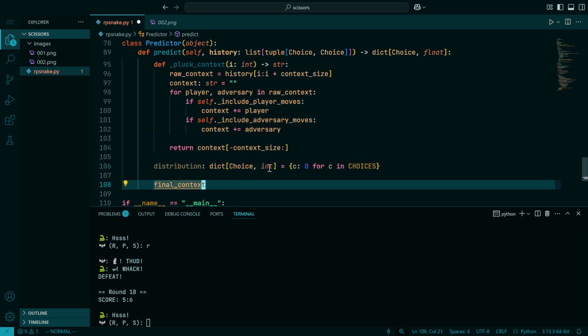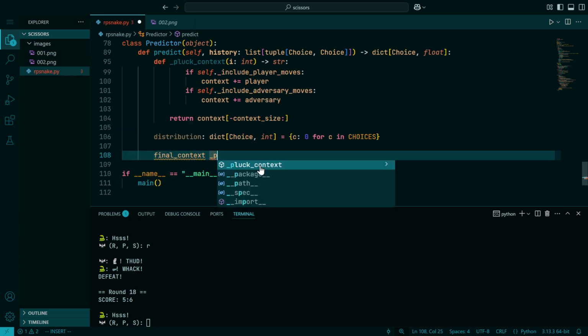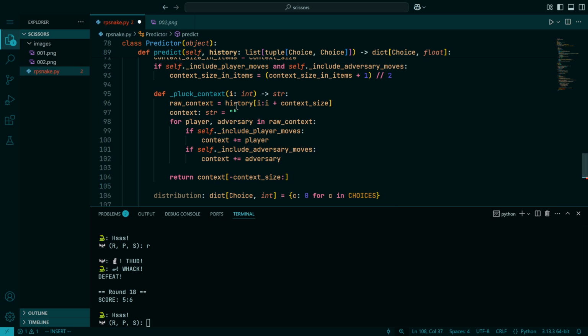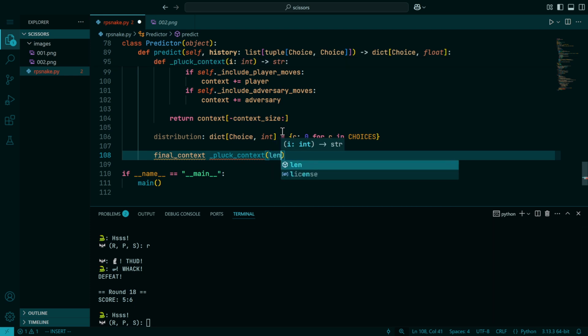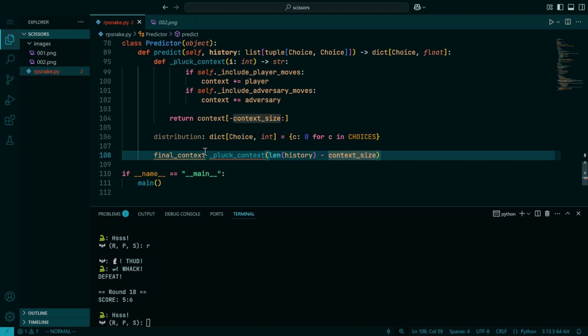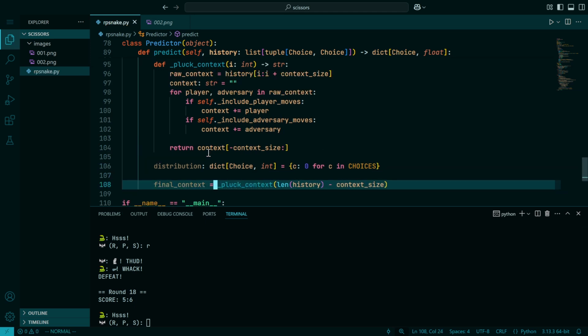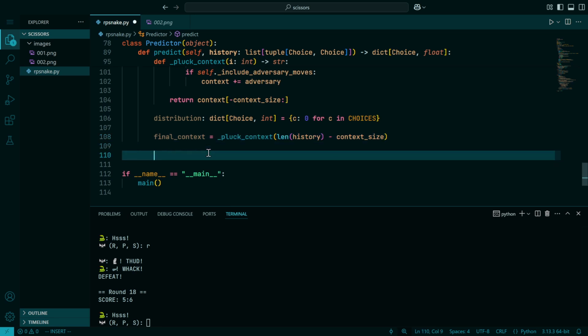We'll be using the distribution of choices only for situations that match the very last context that can be picked here, the highest value of I that will successfully complete here. So that would be like this. Oh, and we can spell that correctly, and then we'll have happiness. So this is our final context value, and we will now go through all the possible history values.